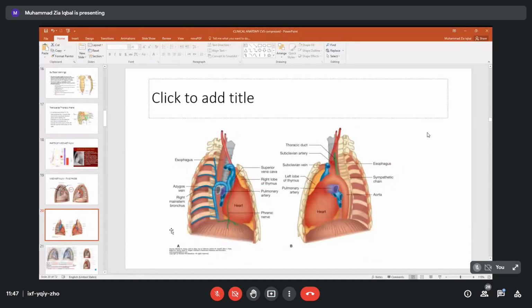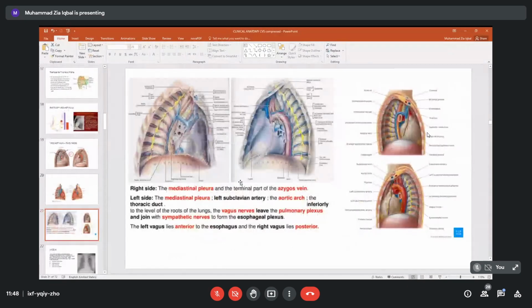Again, over here we have removed some structures to make it easier. For example, these veins are coming and they make the azygos vein. They have the hemiazygos on the other side. These are again the vessels which enter and leave the lungs. This is the esophageal tube, and this is again the esophageal tube behind. And we have the thoracic duct. Then we see this part of the aorta: ascending, arch of the aorta, descending thoracic aorta, then after the diaphragm we call it the descending abdominal aorta.